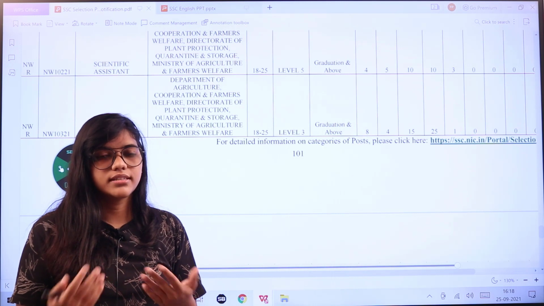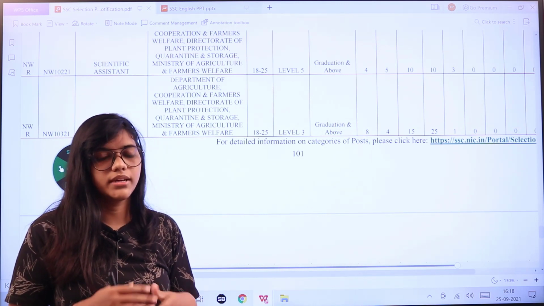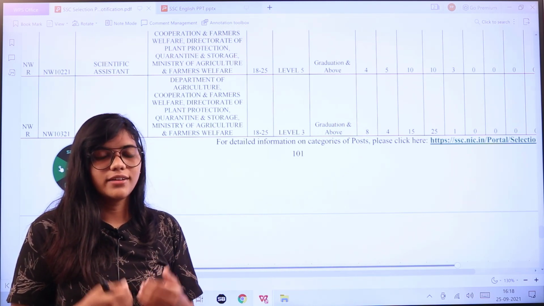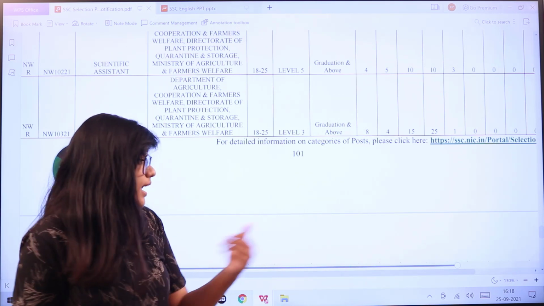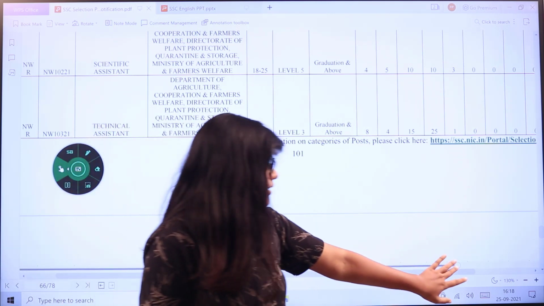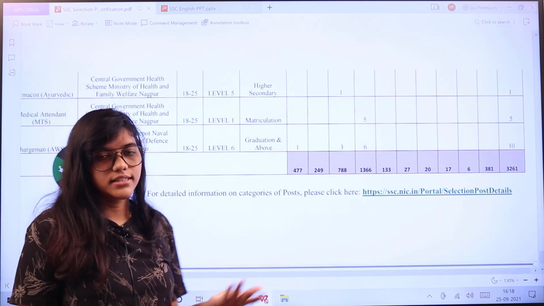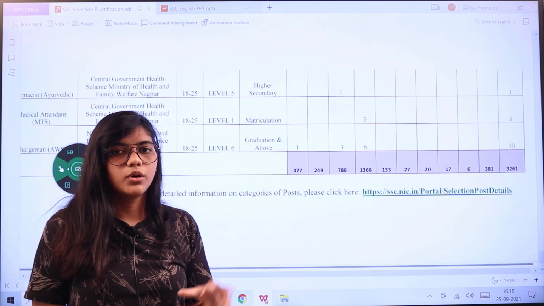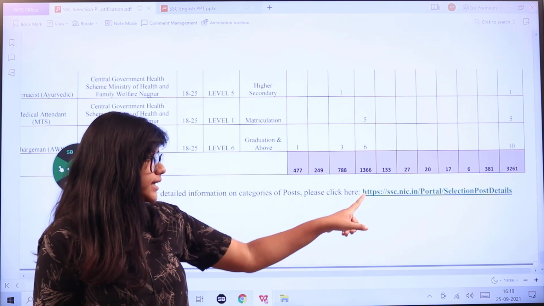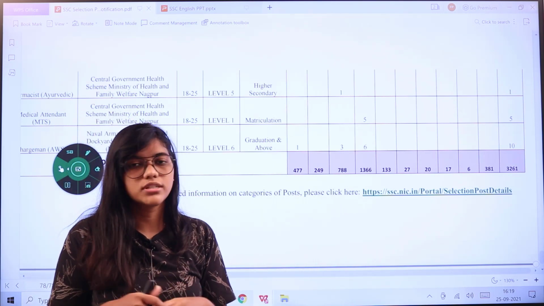Graduation or above is the consideration. For some posts, menial posts, the consideration is going to be right from the matriculation itself. And when you come down to the end, you can see the total number of vacancies which are mentioned, which are 3,261. If you want to know about whichever post you're applying to, you can click here and read about the post in detail.